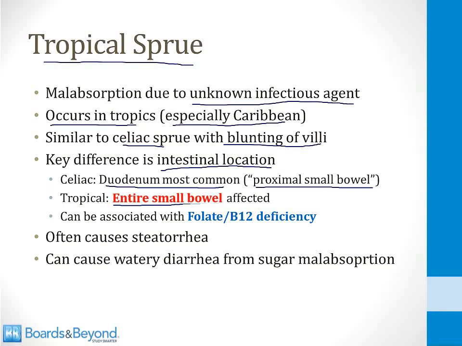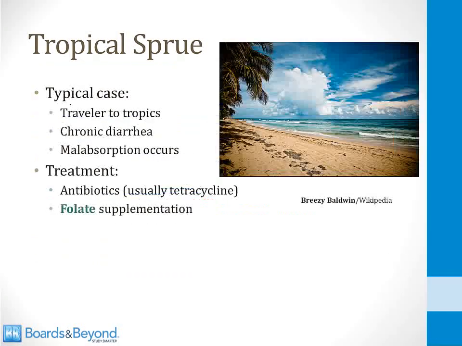This means that tropical sprue is often associated with folate and B12 deficiencies because, as you may know, folate and B12 are absorbed in the jejunum and the ileum. Tropical sprue often presents with steatorrhea from fat malabsorption. In addition, patients can develop a watery diarrhea from sugar malabsorption. So the typical case is a traveler who has been to the tropics, especially the Caribbean, and then develops chronic diarrhea and symptoms of malabsorption.